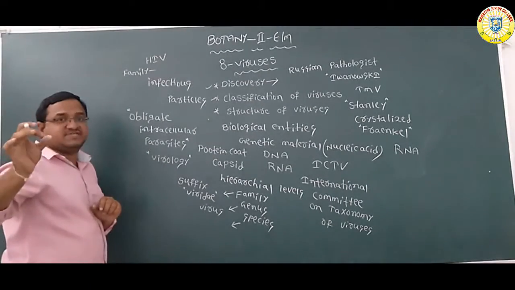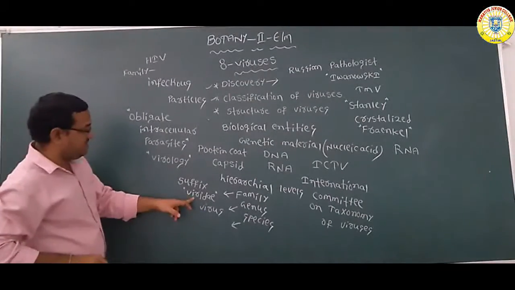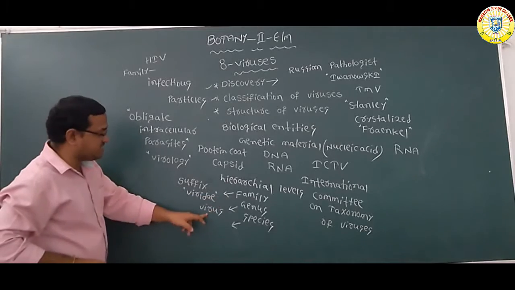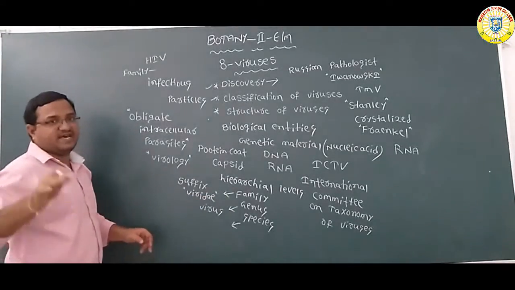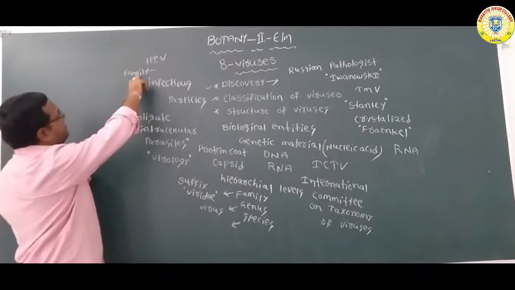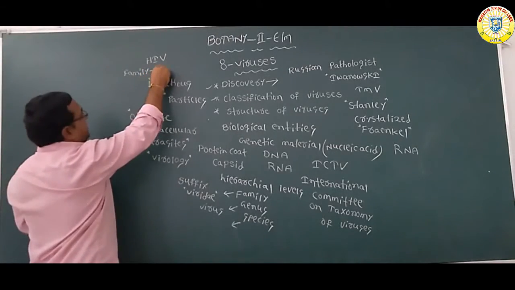The family ends with Viridae, the genus ends with the word virus, and species names are generally in English which express their nature. So here the family of the HIV virus is Retroviridae.